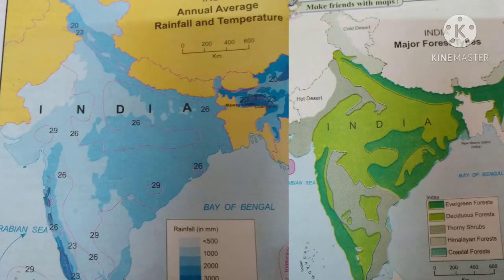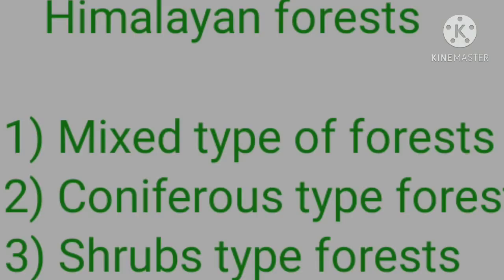The vegetation of a place is influenced by the climate. To understand this, here we have two maps. The first map shows the distribution of rainfall in India, and the second map shows the distribution of major types of forests in India. To understand the distribution of forests, we have to correlate it with the distribution of rainfall.